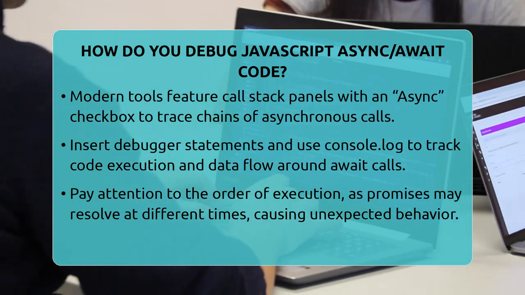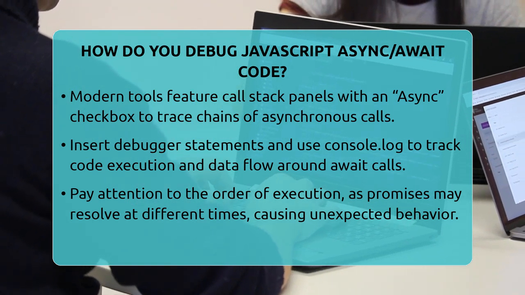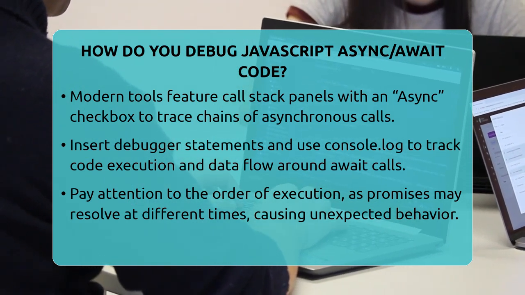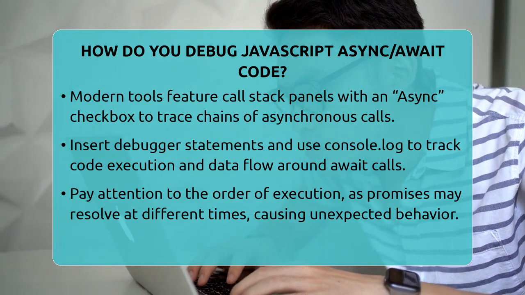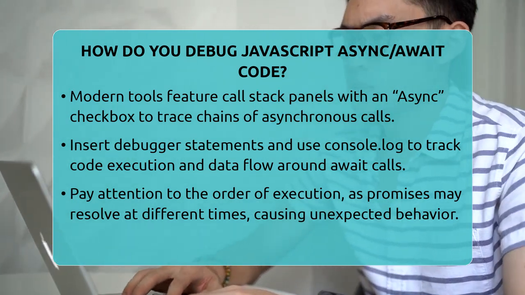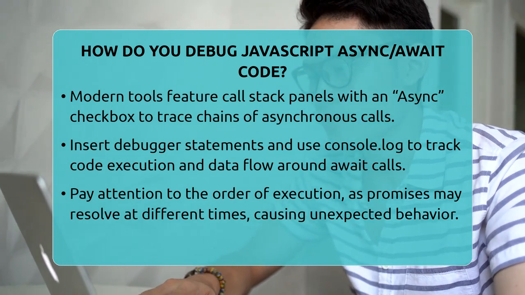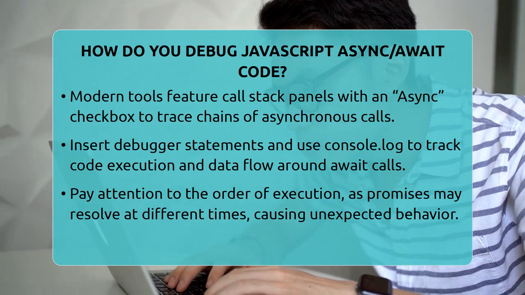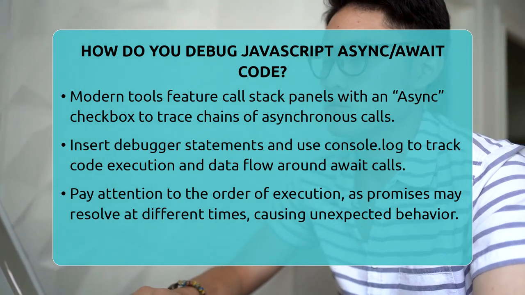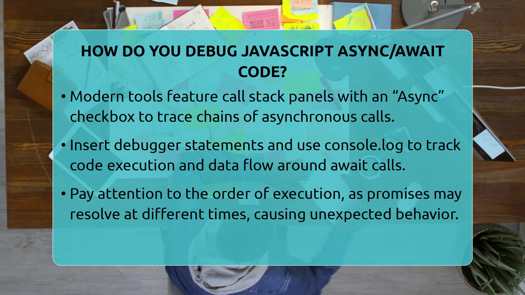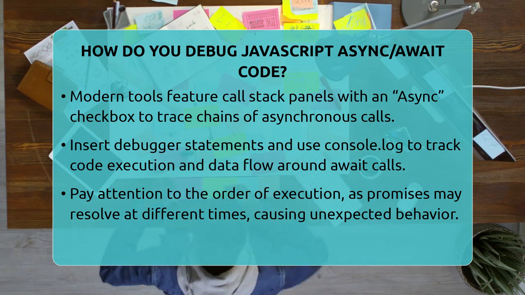You can also insert debugger statements directly into your code. When the code reaches that line, execution pauses, letting you inspect variables and the current state. This works well even in complex async functions. Use console.log statements to track the flow of your code. Log before and after await calls to see how data changes and where the code might be hanging or failing.